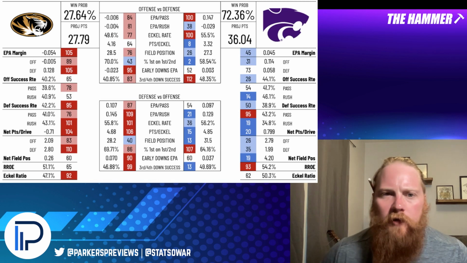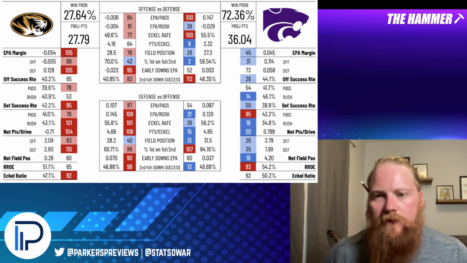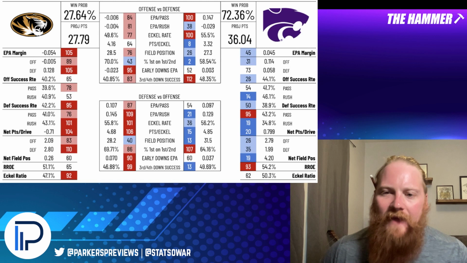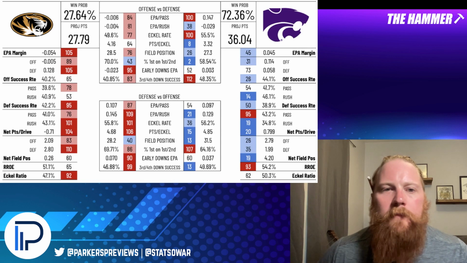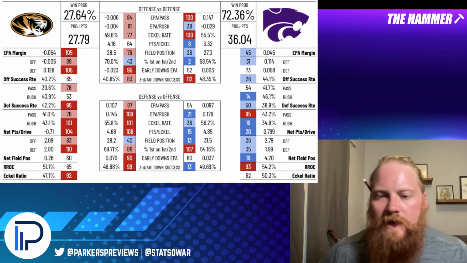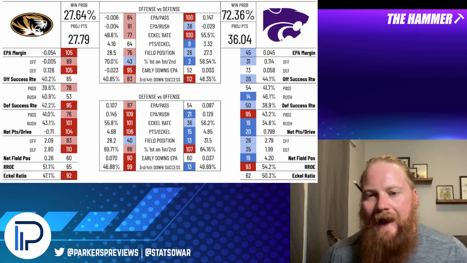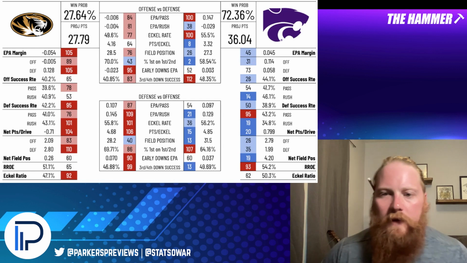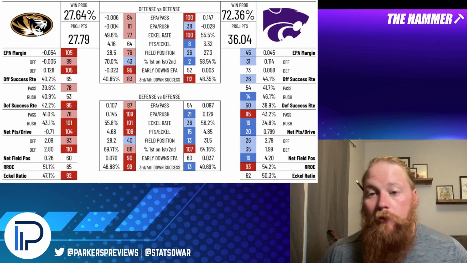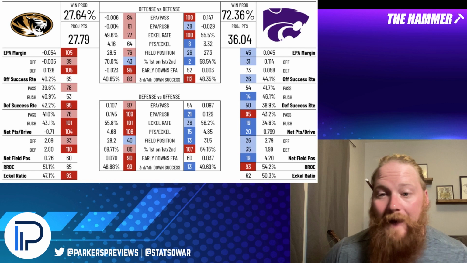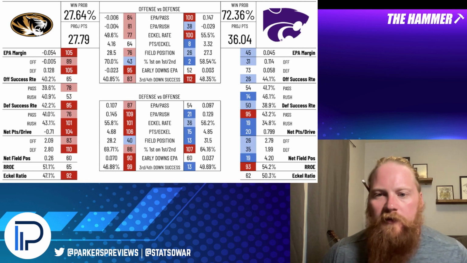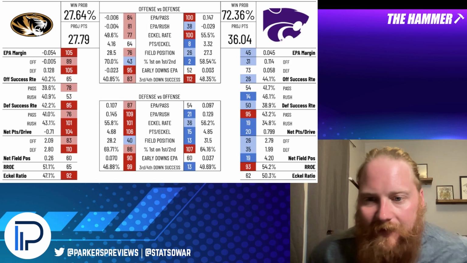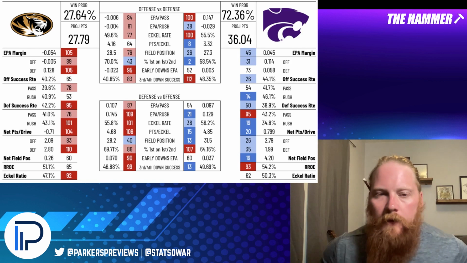What I want to do is talk through each team's strengths and weaknesses using these advanced stats, and then I'll talk a little bit about why you would bet one way or the other in this game. So first off, looking at EPA margin. Remember, EPA is expected points added. What that does is take yards to points in context. Getting 3 yards on 1st and 10 is bad. Getting 3 yards on 3rd and 3 is good. EPA just helps us understand where those yards are in context for a little bit better understanding here.